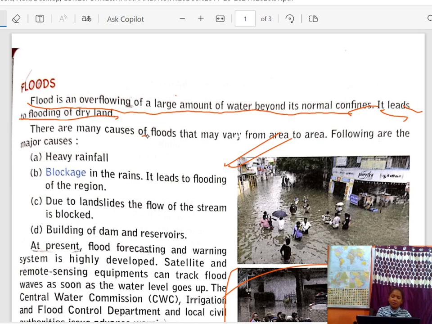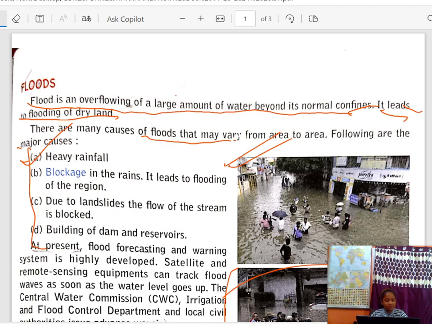There are many causes of floods that may vary from area to area. Following are the major causes. So there are some main causes given here. We will read it. First is heavy rainfall.